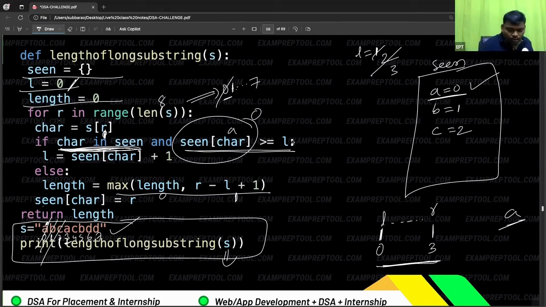new A has come. So then what you do is, L will go to previously, where is the A? 0. Previously A is 0. Now L will go to scene of 0 plus 1. You will go to the next place onwards. L will go here. L is here, 1 onwards. This will be neglected. Using the dictionary, I got to know where this character was there previously. So from the next place onwards, I will start because the previous one I have to neglect.